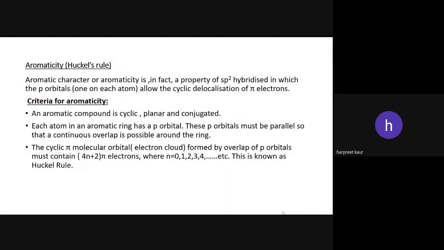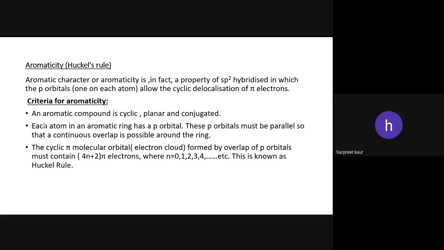Aromaticity. Today we start the aromatic character, or aromaticity. It is a property of sp2 hybridized atoms in which the p orbitals allow the cyclic delocalization of the pi electrons. Aromaticity क्या होती है? एक प्रॉपर्टी होती है sp2 hybridized की, in which जो p orbital होता है वो unhybridized होता है, वो allow करता है cyclic delocalization of the pi electrons, and this is known as aromaticity.